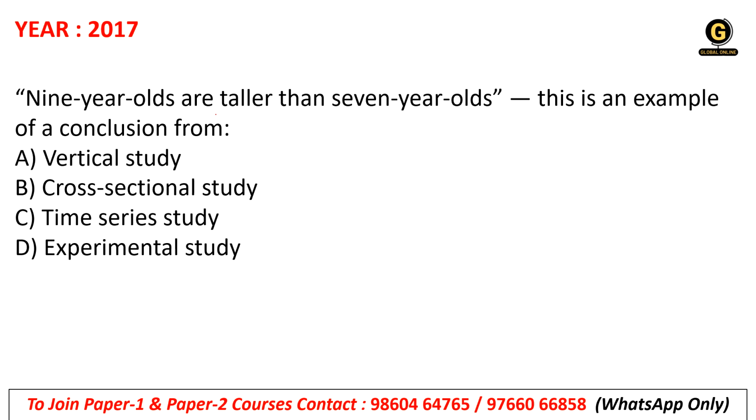9-year-olds are taller than 7-year-olds. This is an example of a conclusion from a vertical study, cross-sectional study, time series study or experimental study. That is a cross-sectional study, because we are examining two groups, 9-year-olds and 7-year-olds. So that is cross-sectional.